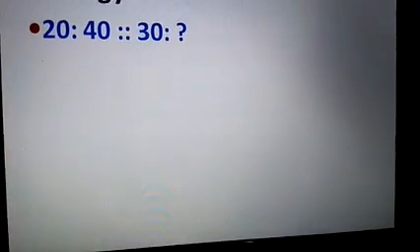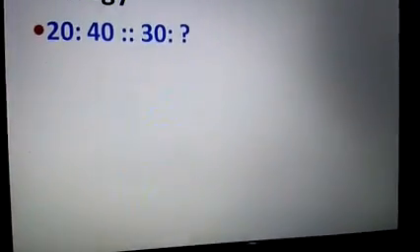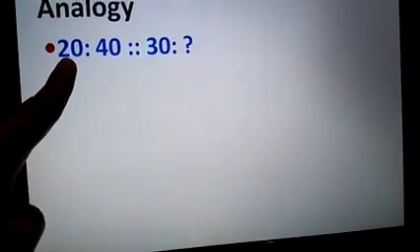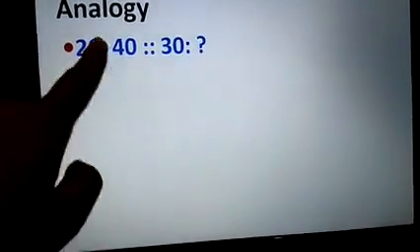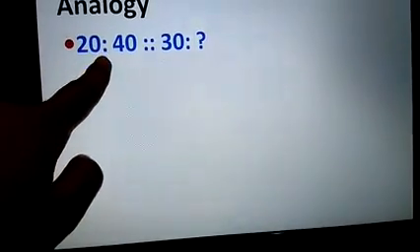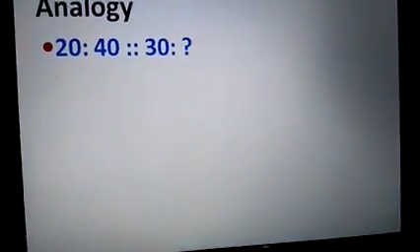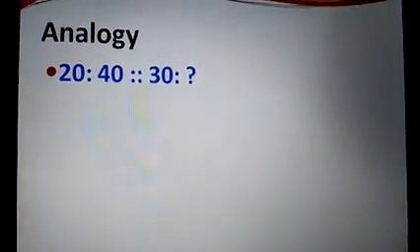We have to add a 0 behind 2 or the number that will come. So 2 ones are 20, 2 twos are 40. If we multiply 20 by 2 and we get 40, then how much will we multiply 30 by? We will multiply 30 by 2 also.